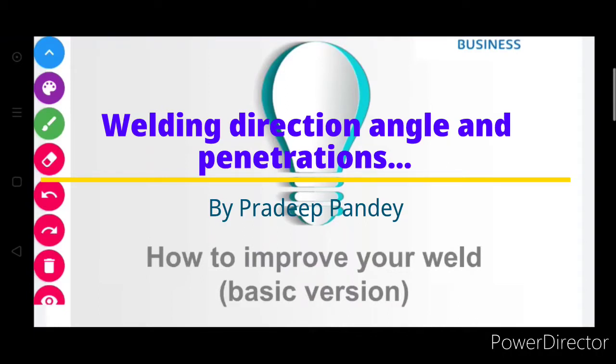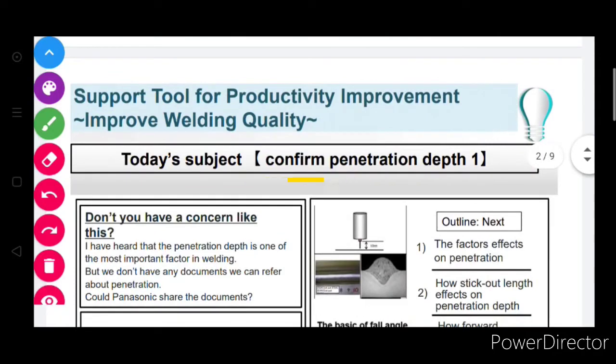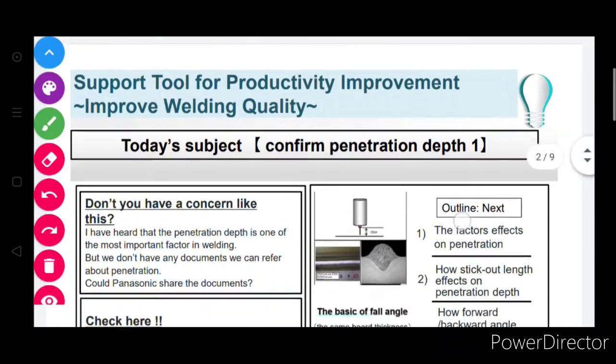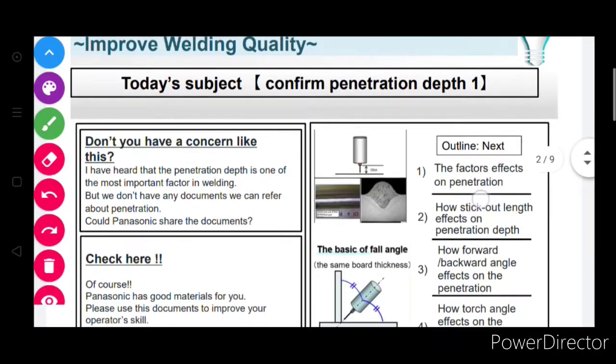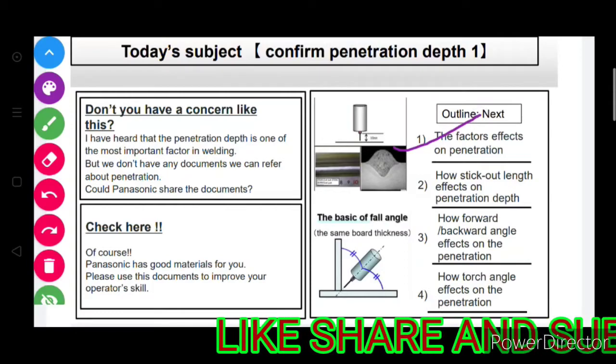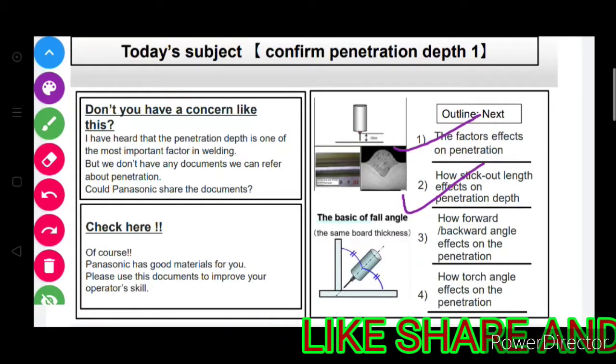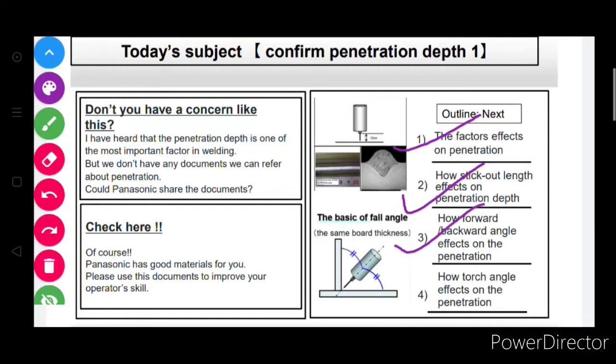How to improve your weld. Okay, now we start the topic, the improvement points of welding. The support tool for productivity improvement and improving welding quality. Our topics are the factors that affect penetration, how stick out length affects penetration depth, how forward and backward angle affect the penetration, and how torch angle affects the penetration.